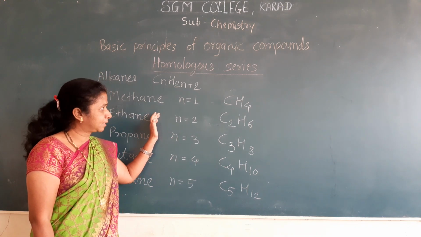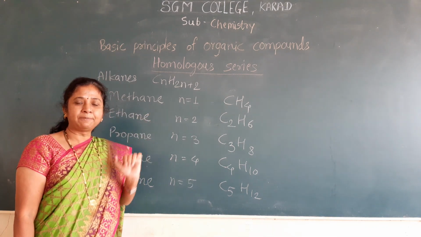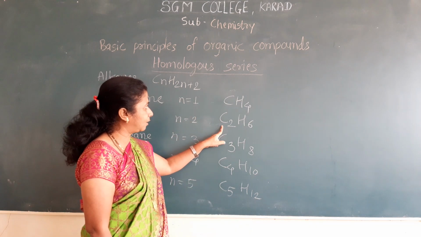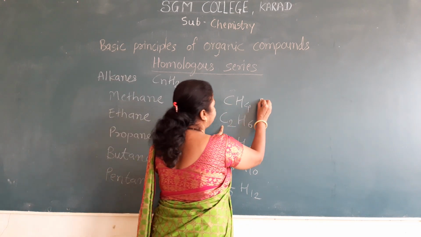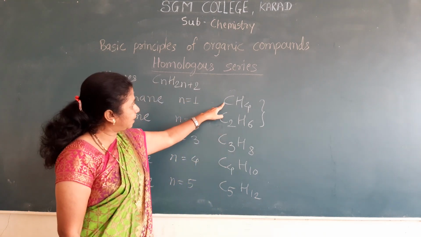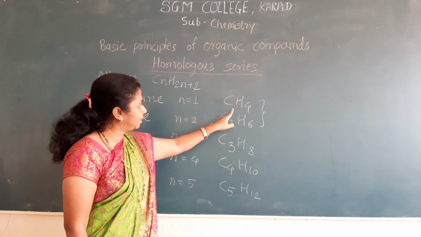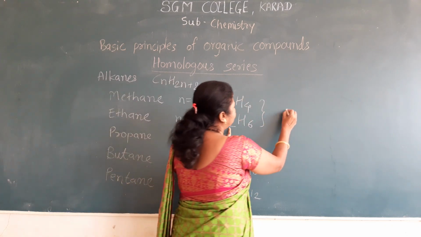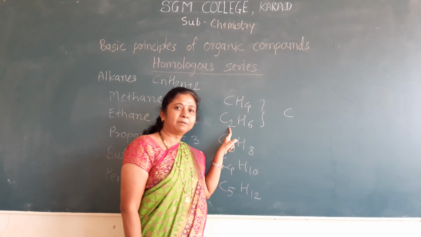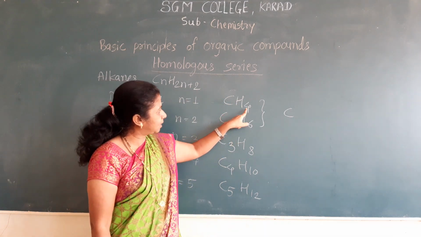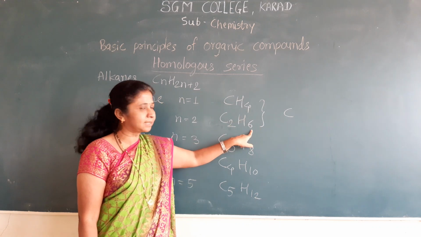These members differ by, see the difference between these two molecular formulas, methane and ethane. What is the difference? Here carbon atoms are 1, here carbon atoms are 2. That means it increased by 1 carbon atom. Hydrogen atoms: there are 4 hydrogen atoms, here 6.